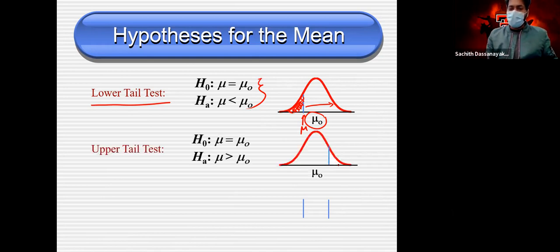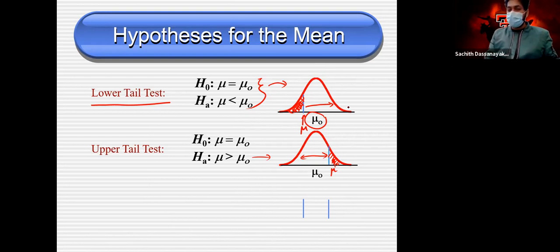The other one, the upper tail, means somewhere here. My mu is somewhere here, mu greater than in this case. I'm not talking about whether we reject or do not reject. I just show the area. Mu is somewhere here, mu naught somewhere here, between the beginning and this point. Clear? Don't use these to judge. This is not exactly what we need to see. This is the idea behind the lower tail or upper tail.